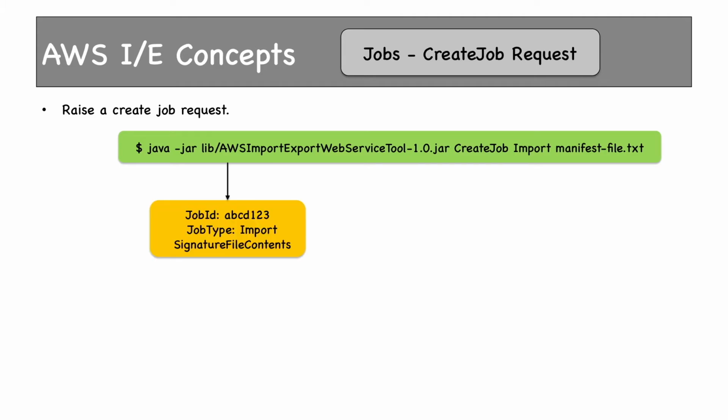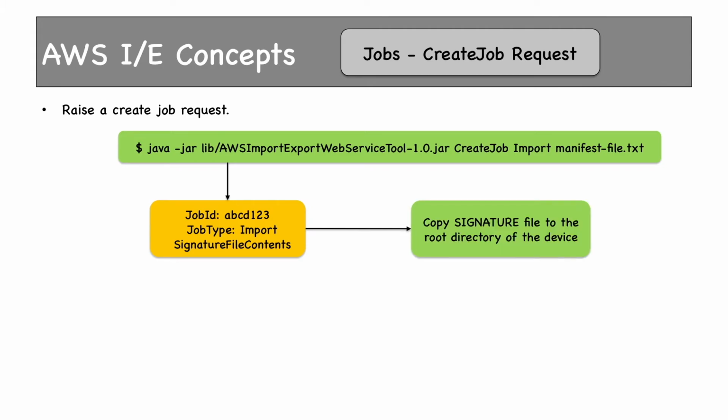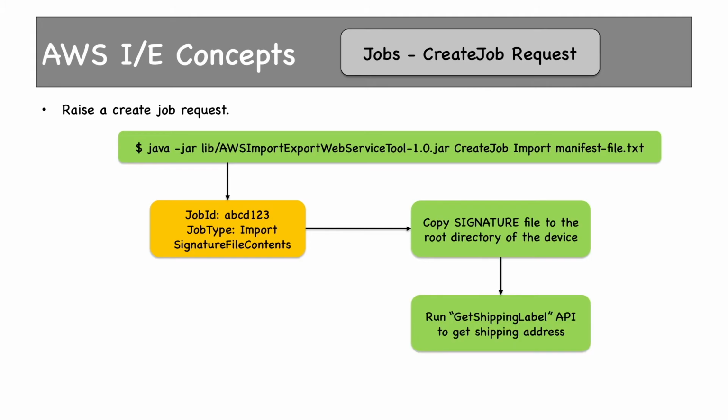Once you create it, you get the response file which I showed earlier. Once you get this response file, you copy the signature file to the root directory of the device. Then you run the get shipping label API command and then you ship the device.